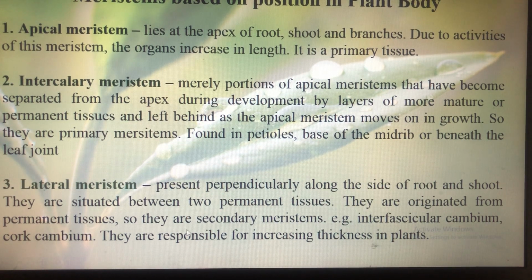Next is lateral meristem. These are present perpendicularly along the side of root and shoot, the 90-degree angle, right? Perpendicular. These are situated between two permanent tissues. They originated from permanent tissues. So these are secondary meristem in nature, because we know that meristematic tissue derived from the permanent tissue are known as secondary meristem. Some of the examples of lateral meristems are interfascicular cambium. This is the cambium found in between two vascular bundles, or cork cambium. So lateral meristem is responsible for increasing thickness in plants.